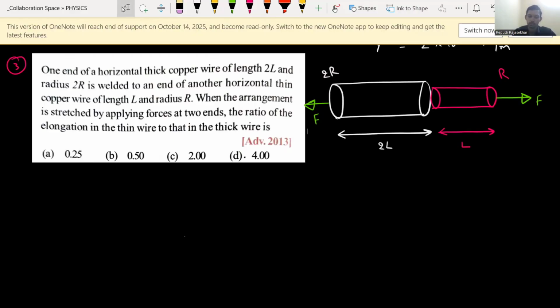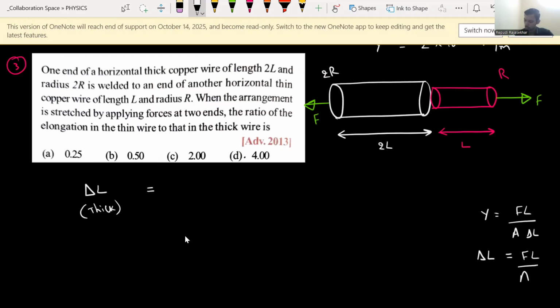We need to find the ratio of elongations. Let us take the elongation in the thick wire first, delta L. What is the elongation formula? We know that Y equals FL divided by A delta L. Elongation means delta L, so arranging this, delta L equals FL divided by AY.